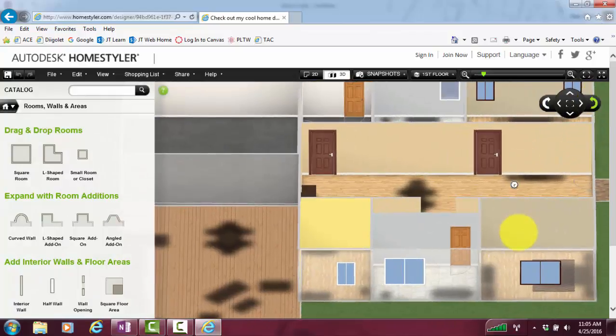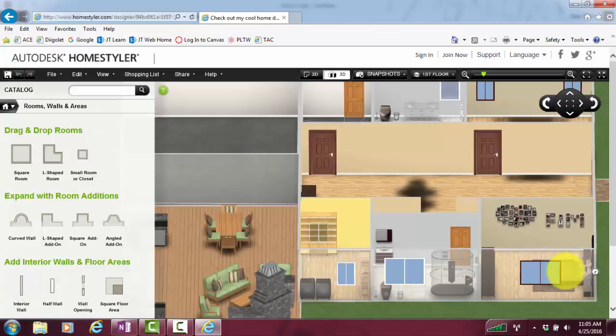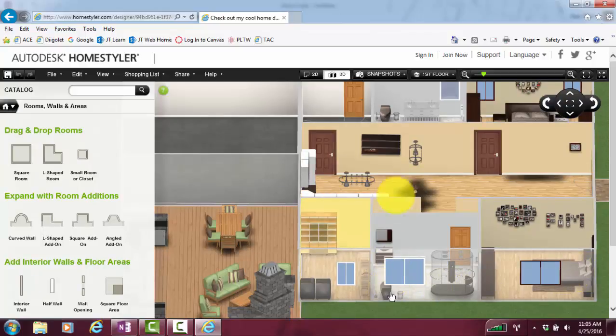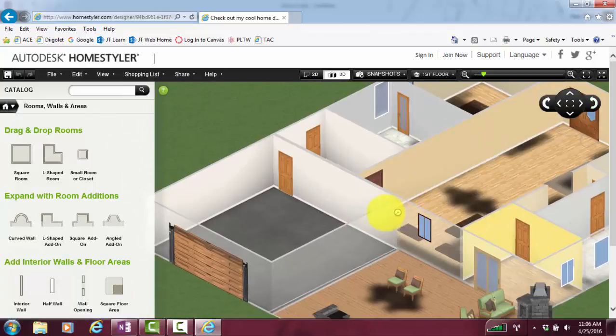She's added in the kitchen appliances, the beds, showers, sinks, toilets, everything. Even did a little outdoor patio area. So just kind of giving you a quick preview of some of the capabilities of this program and how cool it is.